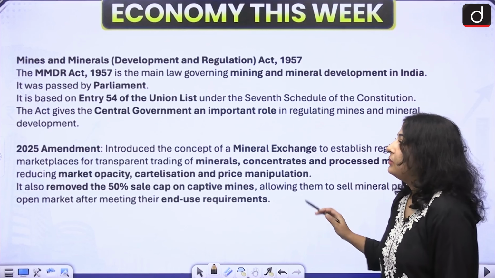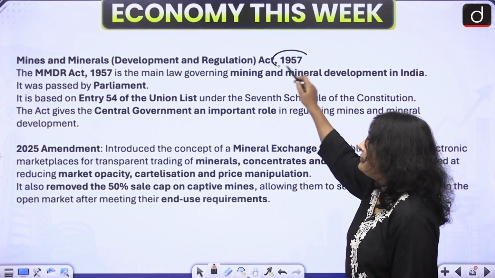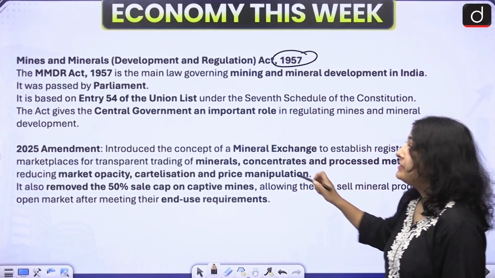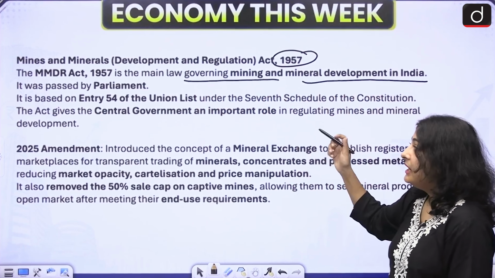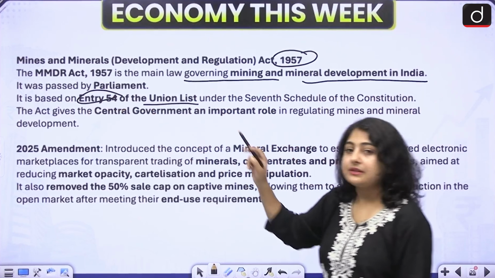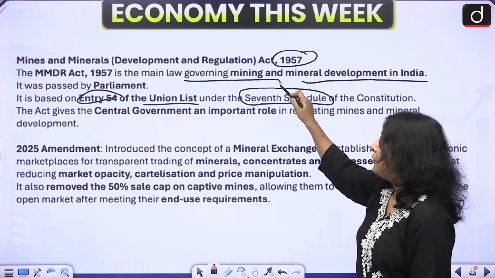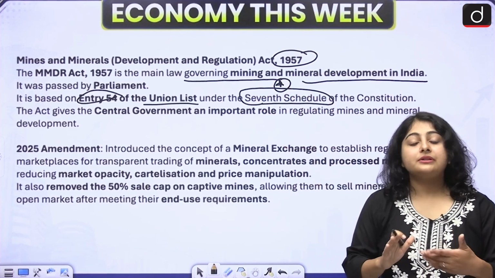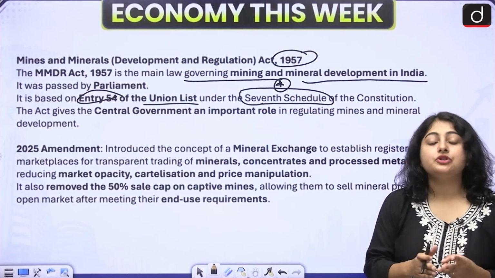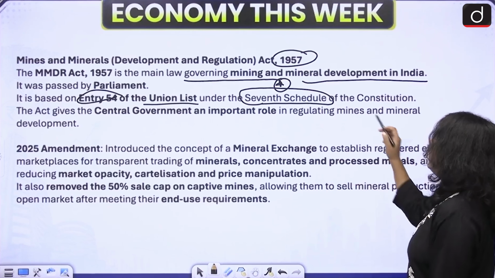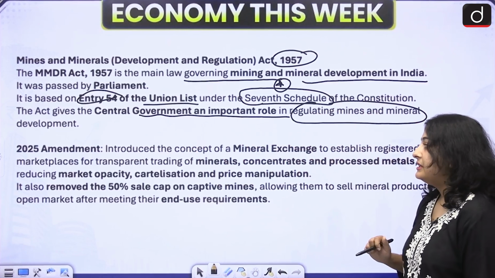Okay. Now, let us talk about the original act, that is the Mines and Minerals Development and Regulation Act 1957. The MMDR Act 1957 is the main governing law of mine and mineral development in India. It was passed in Parliament. It was based on Entry 54 of the Union List. We have already discussed Entry 54 under the 7th Schedule. Okay, this is important for you. The 7th Schedule has mentioned three lists. There is the Union List, the State List, and the Concurrent List, on which both Centre and state can make laws. The act gives the central government an important role in regulating mines and minerals development.